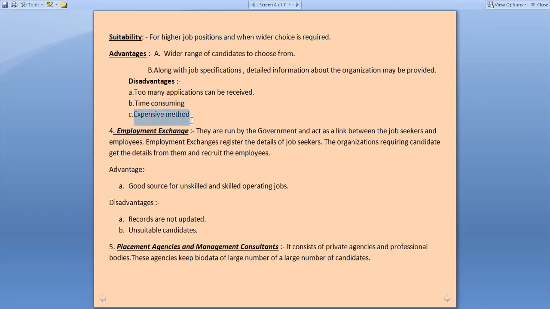It is also an expensive method. As you need to spend some money on advertisement, you have to give some money to the print media, whether you are using newspaper or magazine or anything. Fourth one is employment exchange.